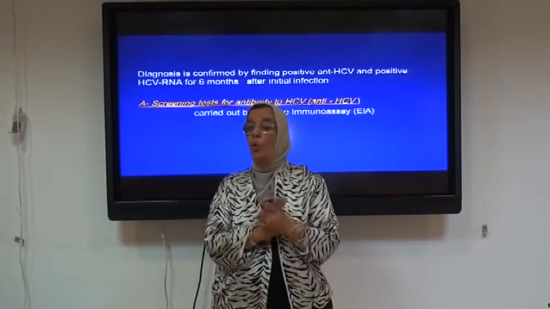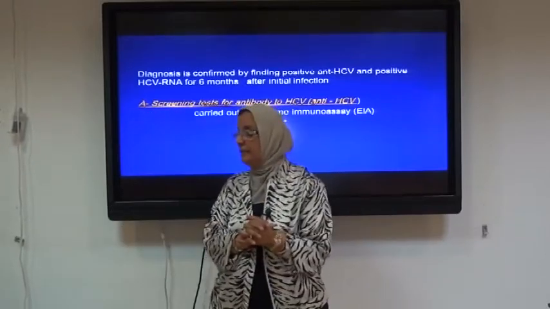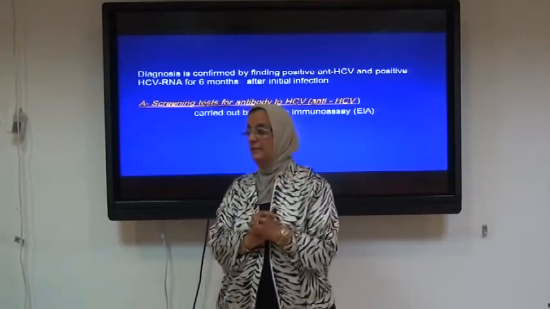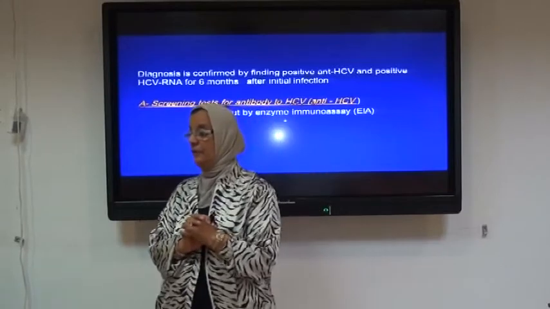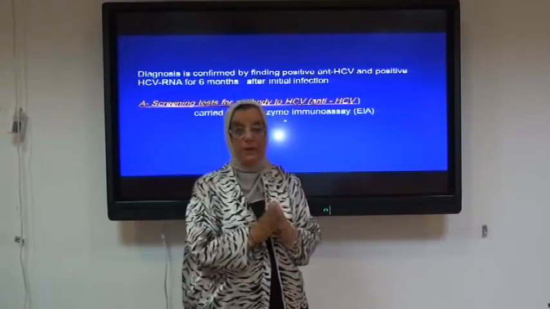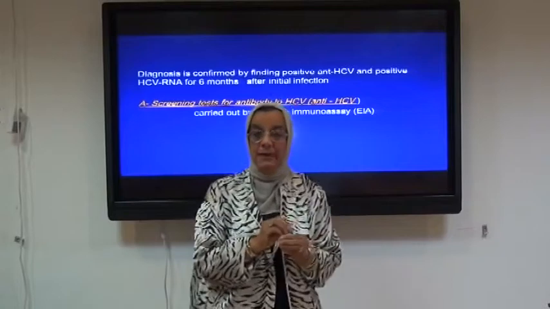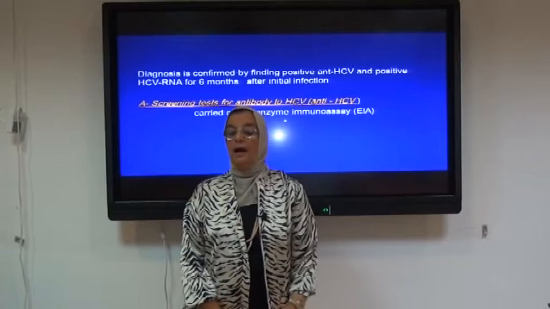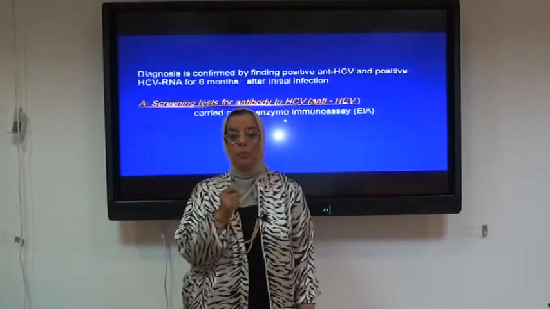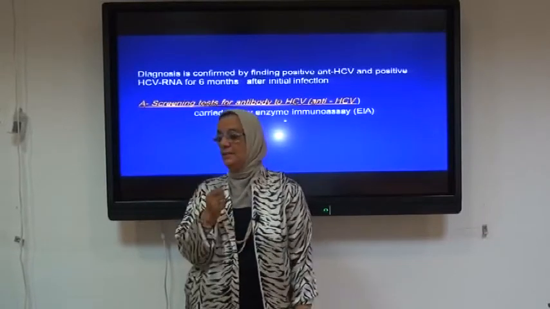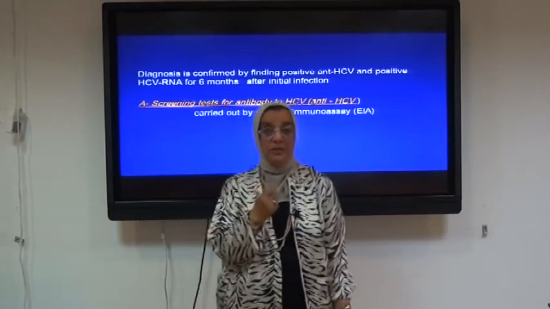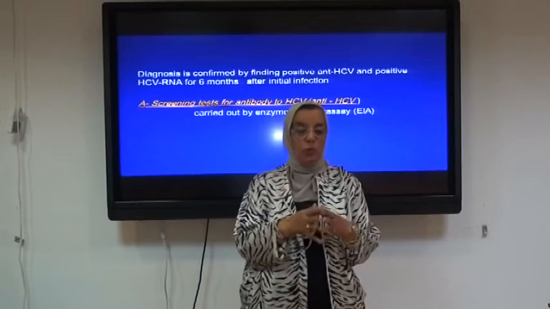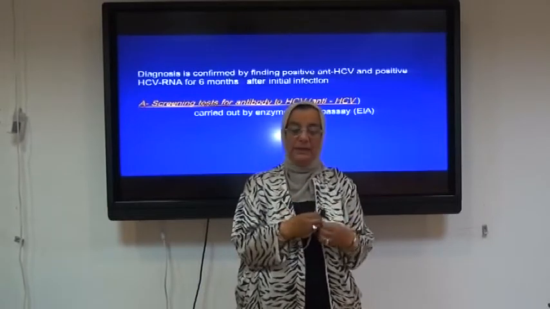Diagnosis of hepatitis C virus is confirmed by finding the antibodies to hepatitis C virus and positive hepatitis C virus RNA for 6 months after the initial infection. Meaning that if I find the antibodies of hepatitis C virus in the serum of my patient by the ELISA technique, it is a must to ask my patient to do hepatitis C virus RNA by the polymerase chain reaction to confirm my diagnosis.